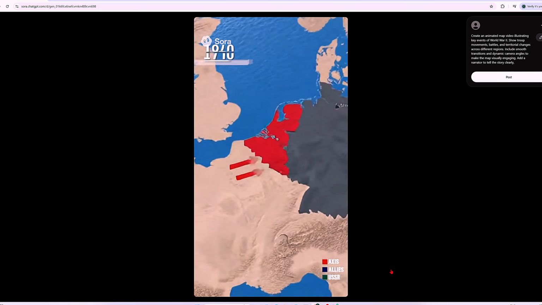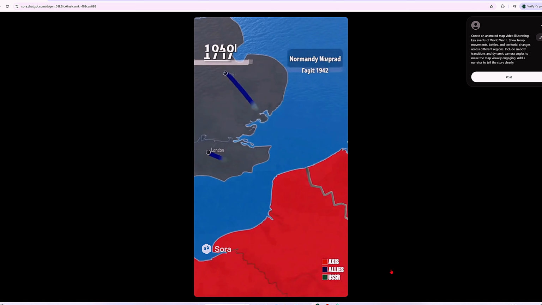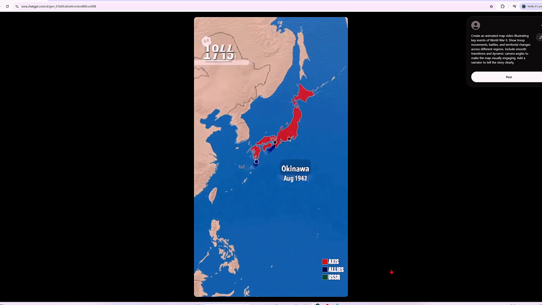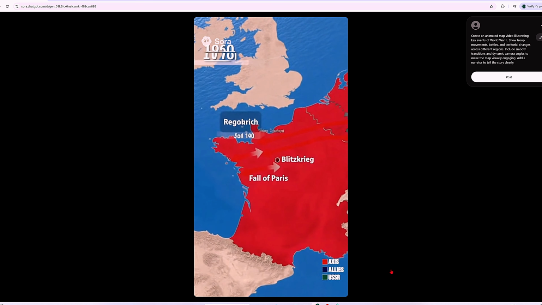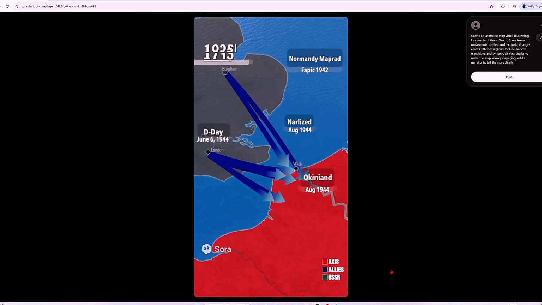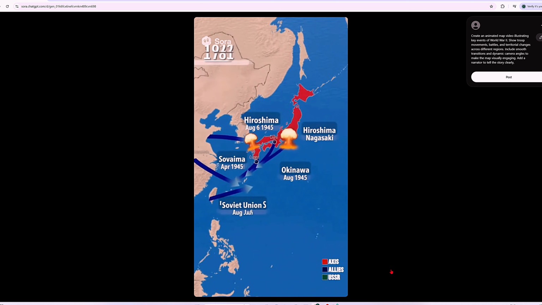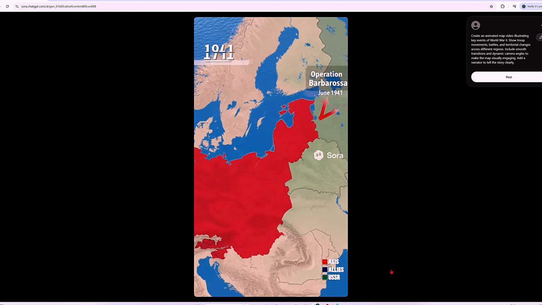It's surprising to see how well it performs. It correctly mentions that World War II began in 1939 and identifies the key countries involved: Germany, Britain, Japan, and others. While the map might not be perfectly accurate, and the narration has some issues, remember this is AI. I didn't provide any historical facts, yet it pulled this information on its own and presented it visually.